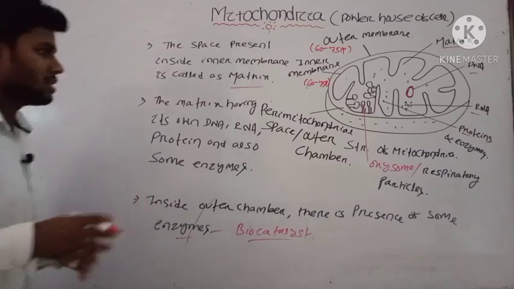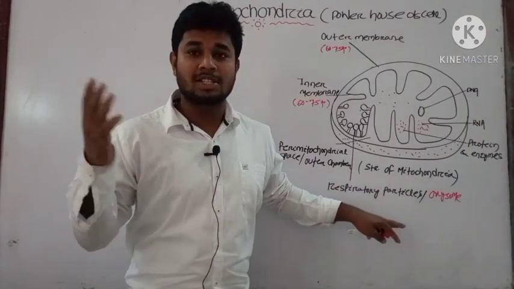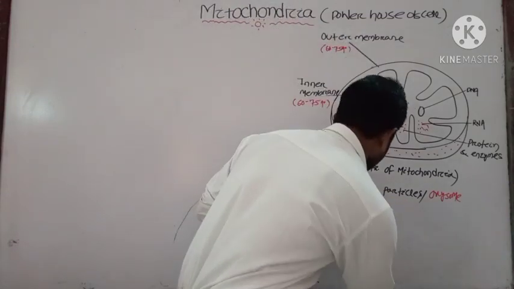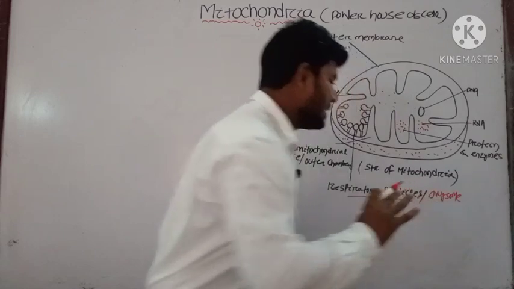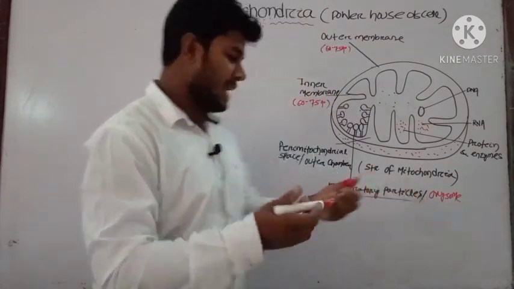Note down these points. Separately, the oxysome, or we call it your respiratory particles. What are these particles and what is the main function of this oxysome inside your cells?